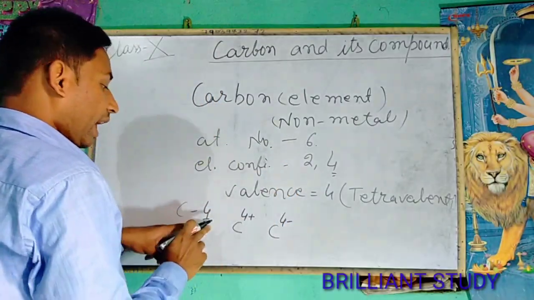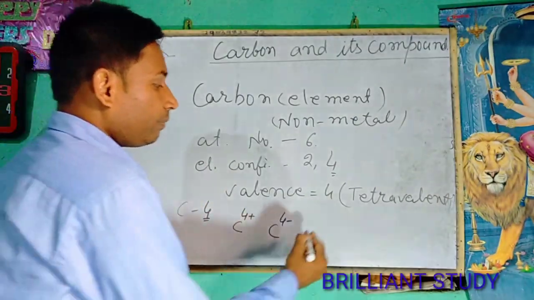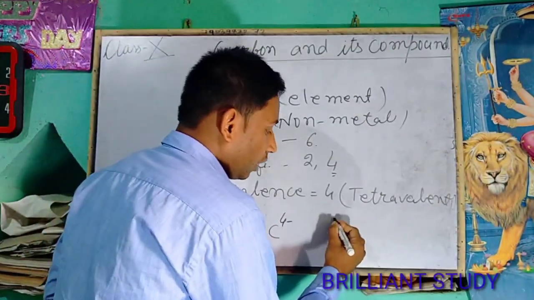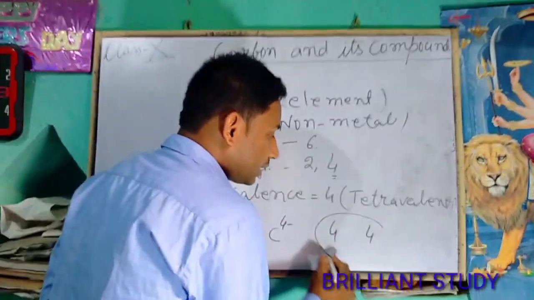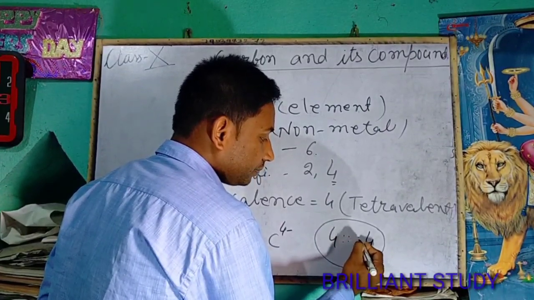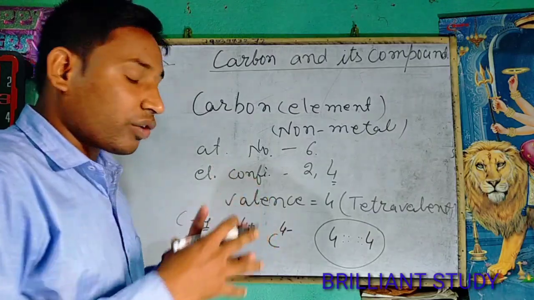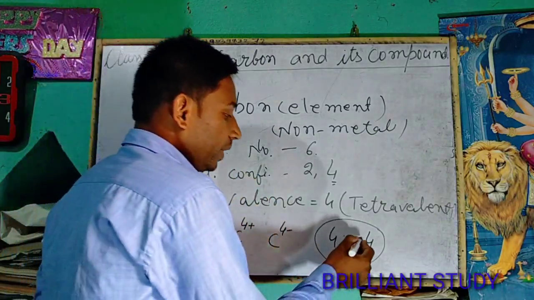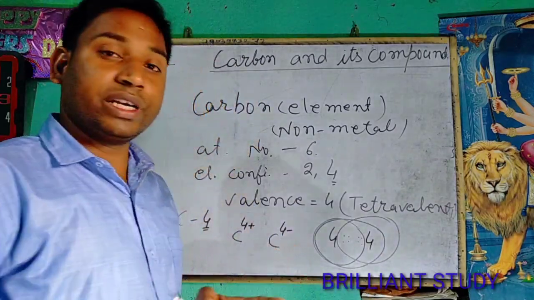And it also has the characteristic to share electrons. If carbon shares 4 electrons with other elements, then there will be a great sharing of the electrons, and that will make an octet, that is the stability of an atom.